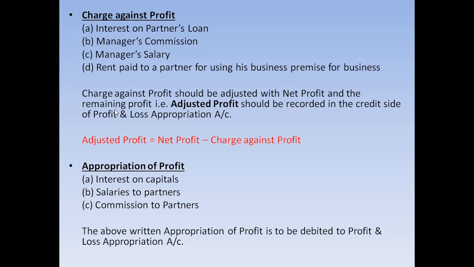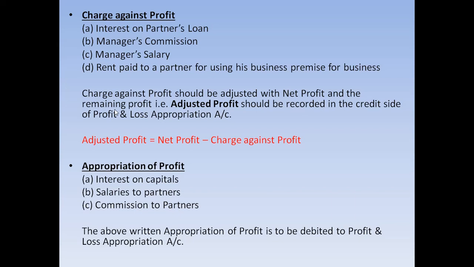So how will we start making the PL appropriation account? We cannot write by net profit 2,64,000, because this is not the actual net profit. Out of this we have to subtract the manager's commission or salary of rupees 64,000,